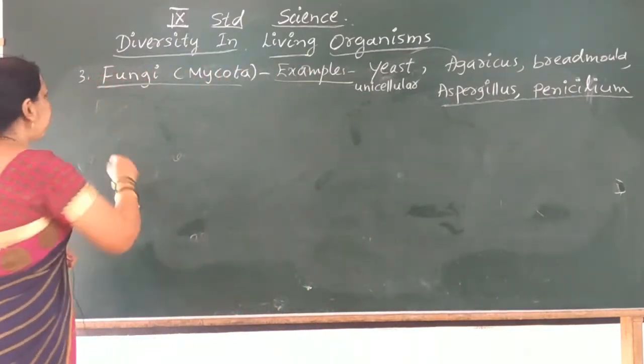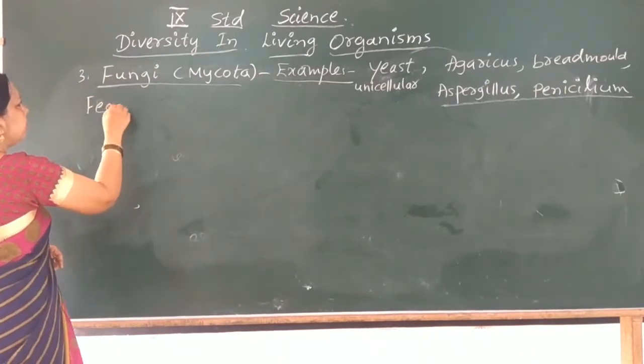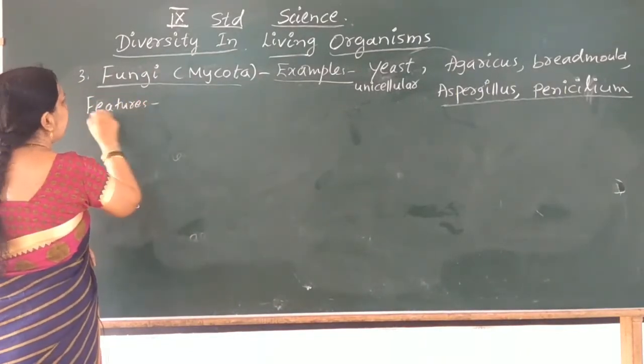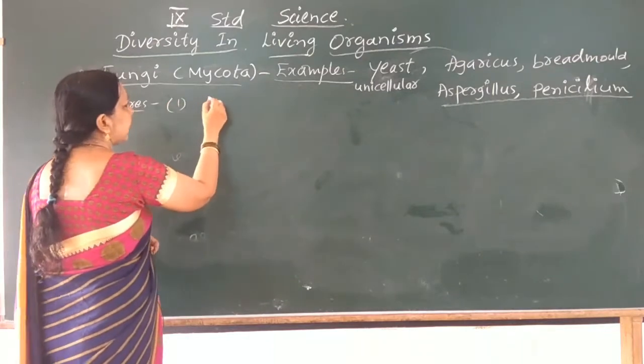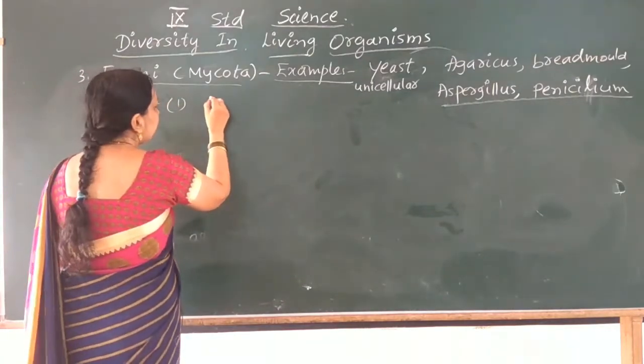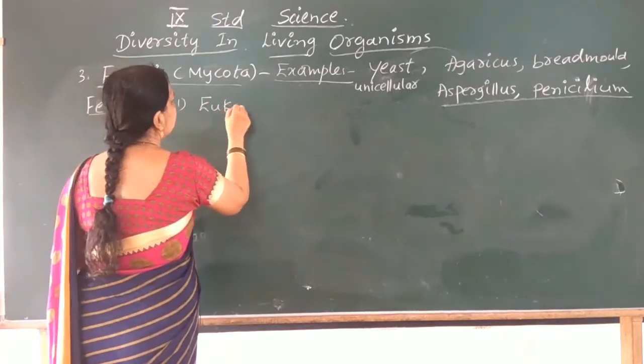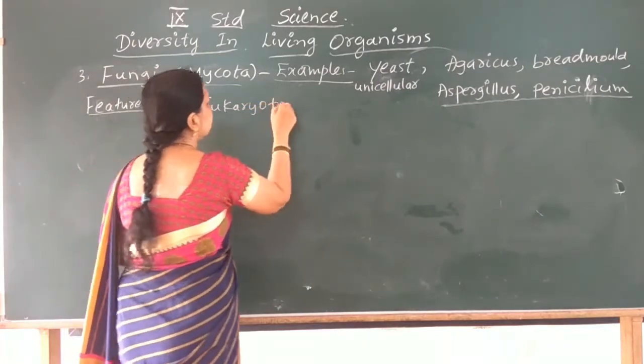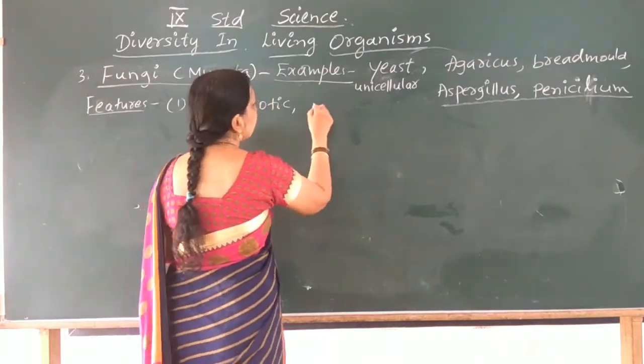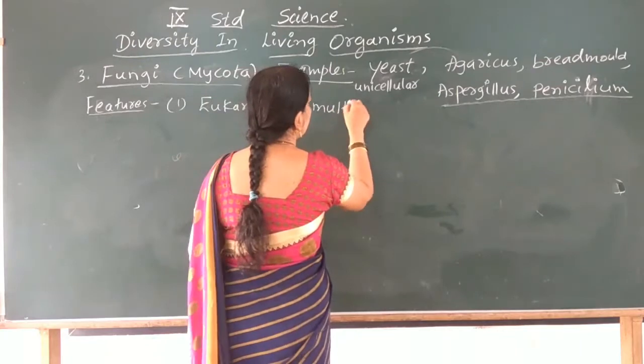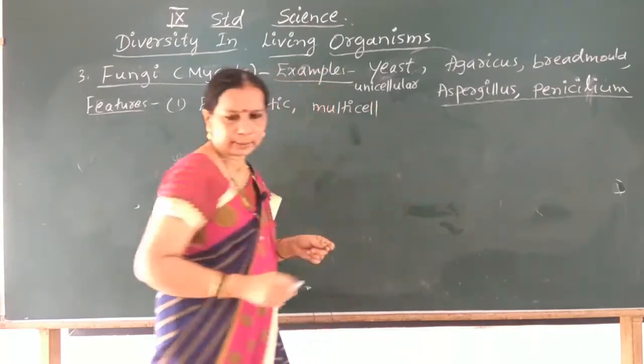So the important features are, first one, usually eukaryotic, multicellular.